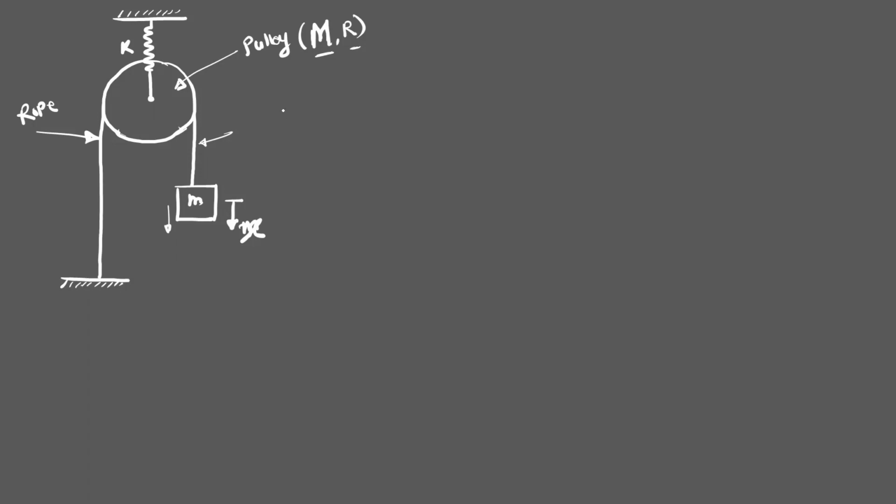So let us visualize the actual vibration of this system. Just imagine, instead of the mass m, the center point of the pulley moves in the downward direction by some displacement x. I will draw the displaced position of the pulley.